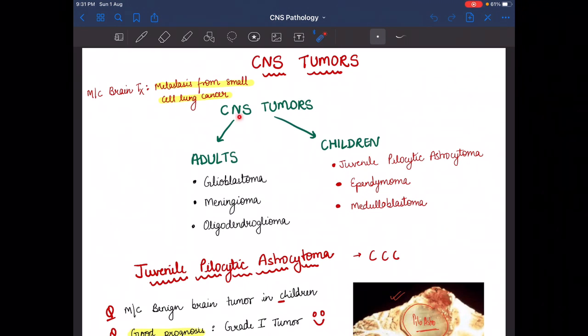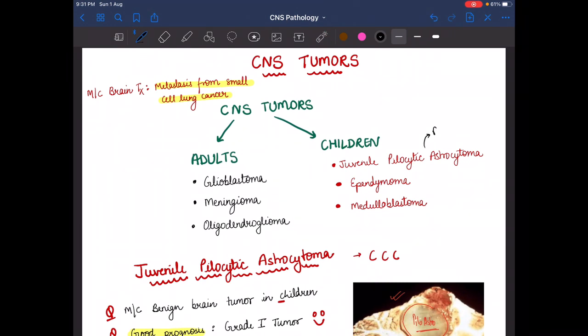Now, CNS tumors occur in children and in adults. In adults we have glioblastoma, meningioma and oligodendroglioma. In children, the CNS tumors are JPA, that is juvenile pilocytic astrocytoma, ependymoma, and medulloblastoma.